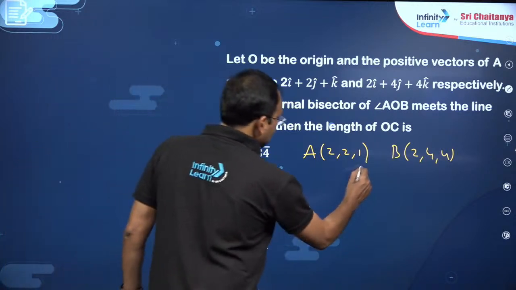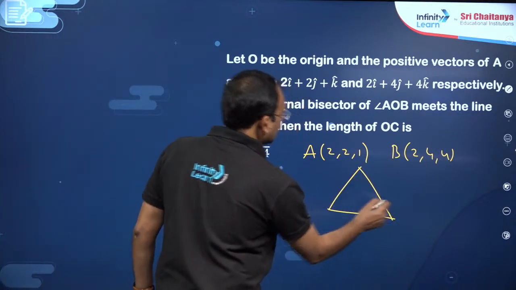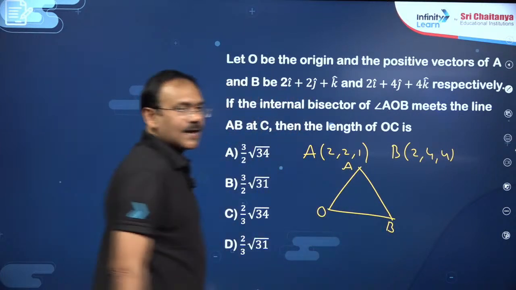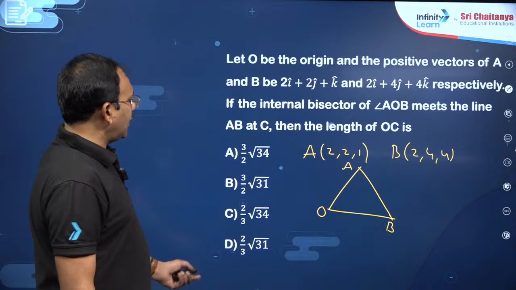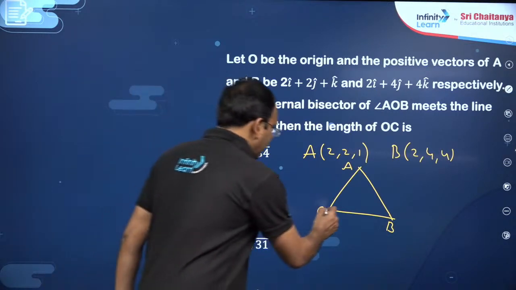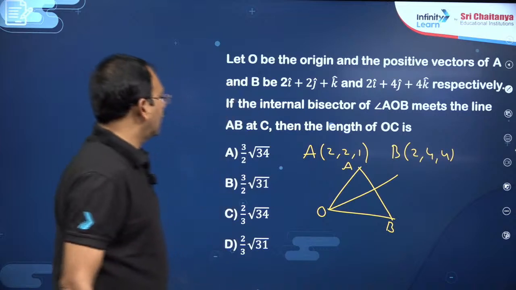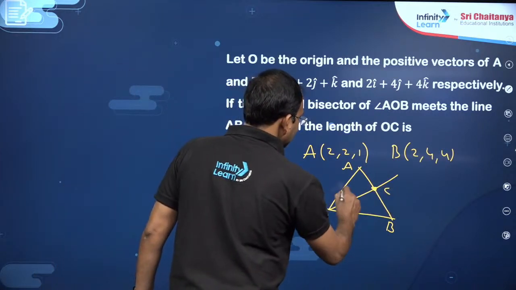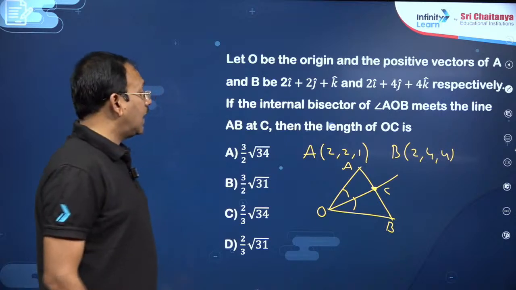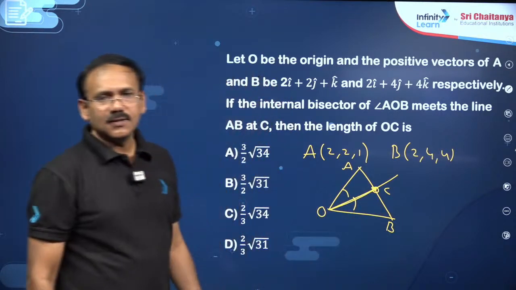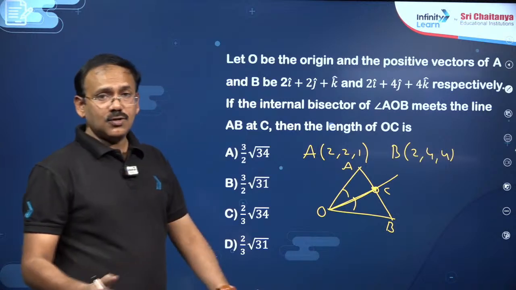You see, my dear friends, angle you just take, suppose this is A, this is O, this is B, correct. So already I know O, the internal bisector of angle AOB, this vector meets AB at C. The angular bisector divides this at C, then the length of OC. So if you could find C, my dear friends, the problem is done. So you can do in two ways.